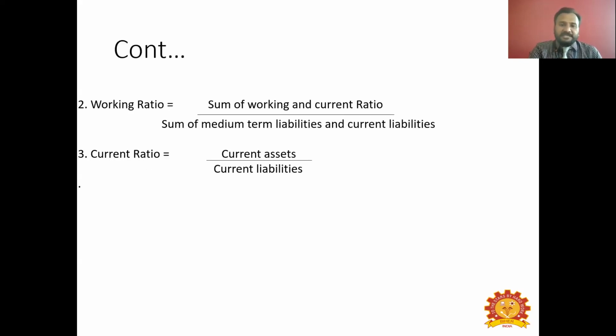The second ratio is the working ratio. As I already told you, working ratio in the sense is the money that we have in the current period for running a business. So it is the sum of working and current assets divided by the sum of medium-term liabilities and current liabilities. That is for the current time, how much money you have. Don't include any fixed assets because fixed assets come under long-term assets. That is land, building, machineries that you can keep for a longer time. You cannot sell them midway. You will not get money out of them very quickly. So you will skip those assets. You are taking only working assets and current assets, etc.